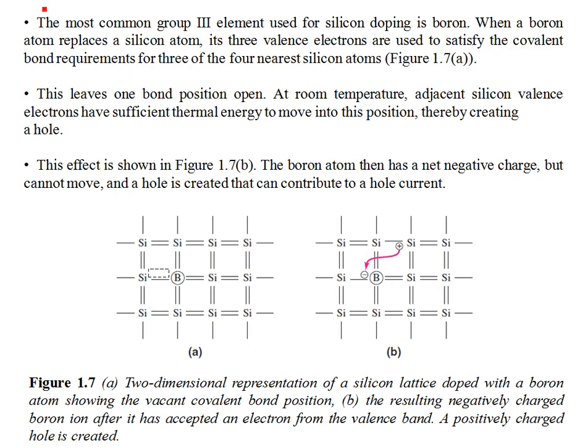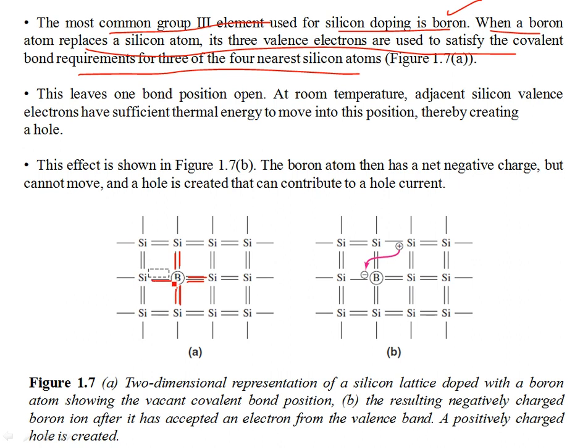Okay, so now again, the most common group 3 element used for silicon doping is boron, and when a boron atom replaces a silicon atom, it has 3 valence electrons, which are used to satisfy the covalent bond requirement for 3 of the 4 nearest silicon atoms. For example, over here, you see boron has 3 valence electrons, and it can form a covalent bond with 3 of the 4 neighboring silicon atoms. So out of 4, there are 3 silicon atoms which are bonded in complete octet structures.